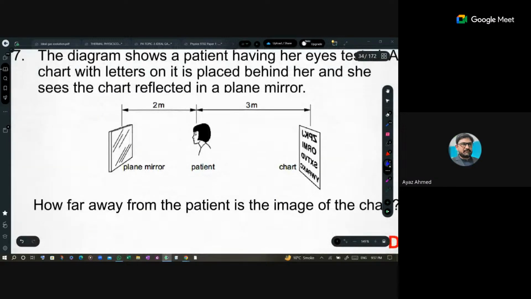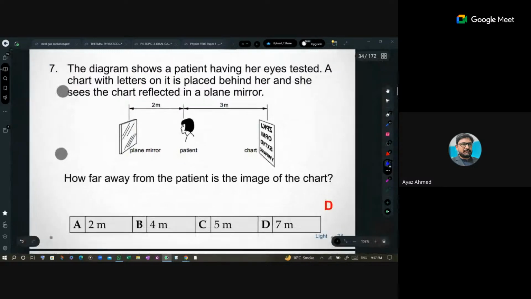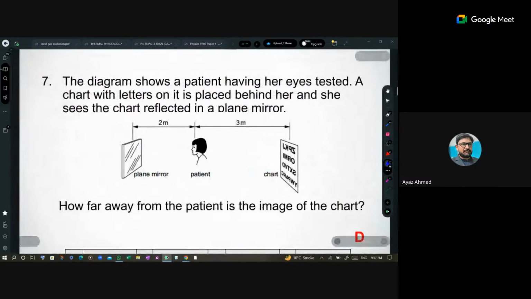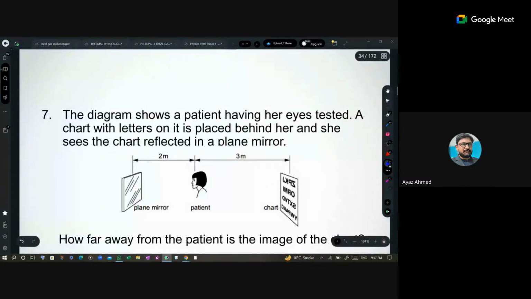Yes, this is that question for which I was striving, to take you through it. Actually, this is a practical application of reflection. Although I should not take that much time to explain reflection and all questions related to it, I believe that once you have gone through the topic through practice questions, you have no need to go back.